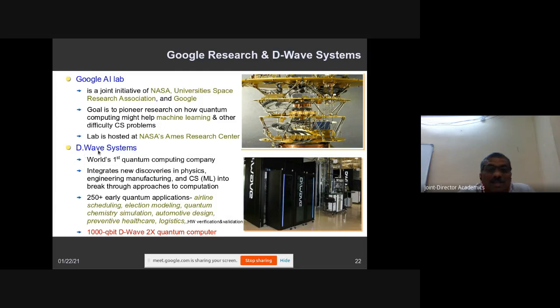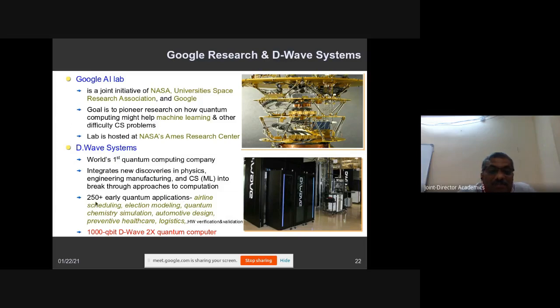Another company is D-Wave, the world's first quantum computing company. They are integrating new discoveries in physics, engineering, manufacturing and computer science, especially machine learning, and they are trying to identify different approaches for the computation. This is a D-Wave qubit computer.